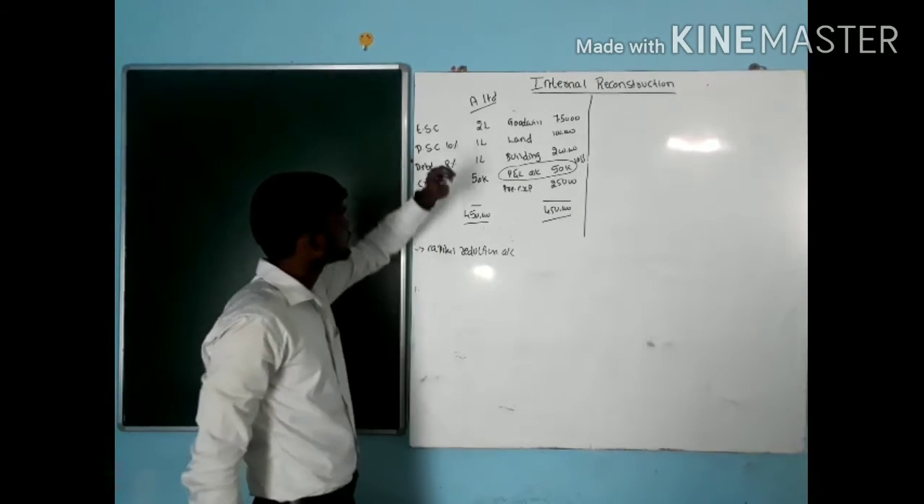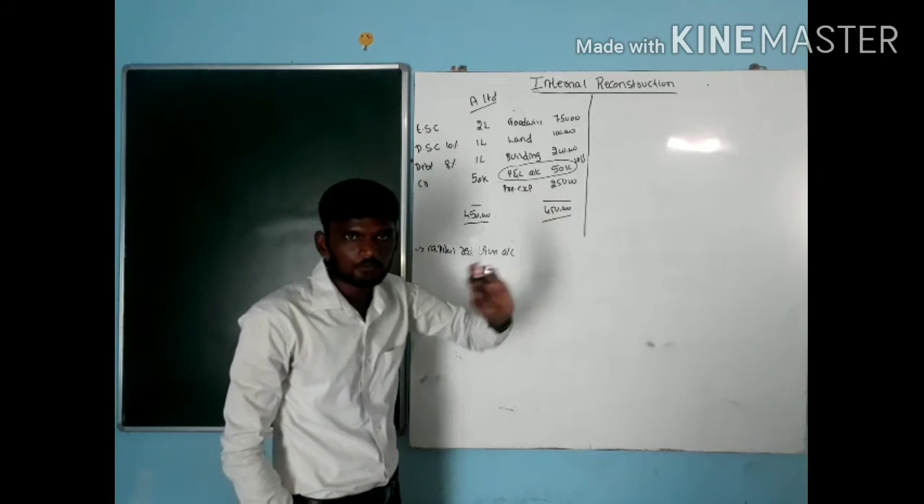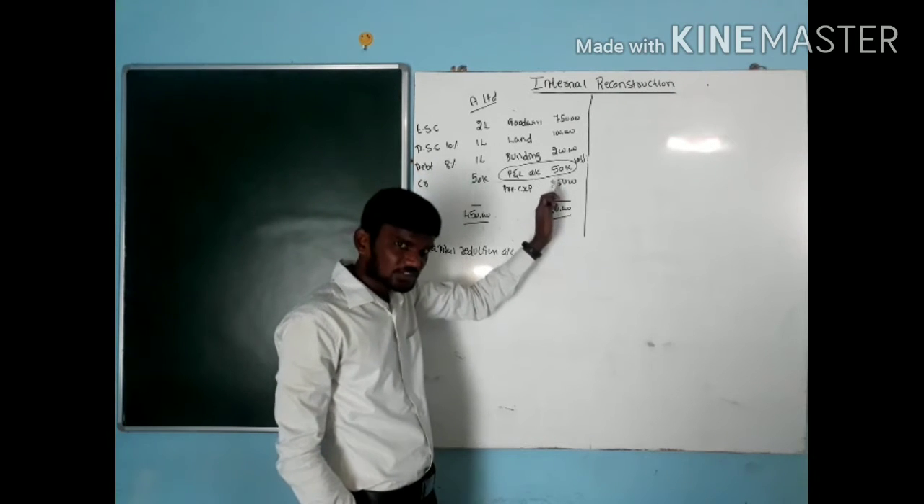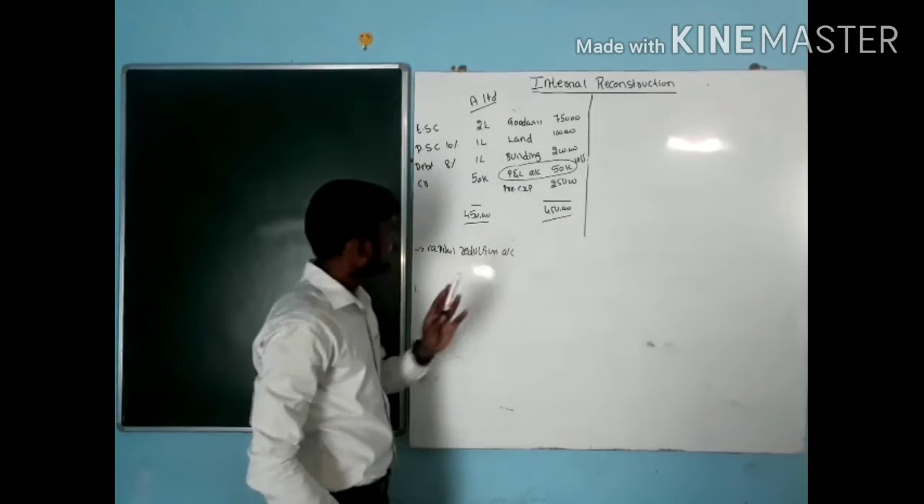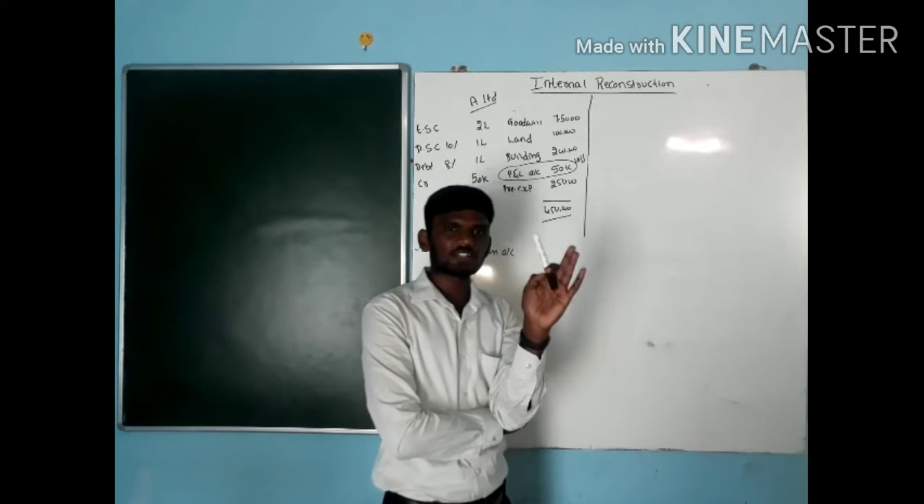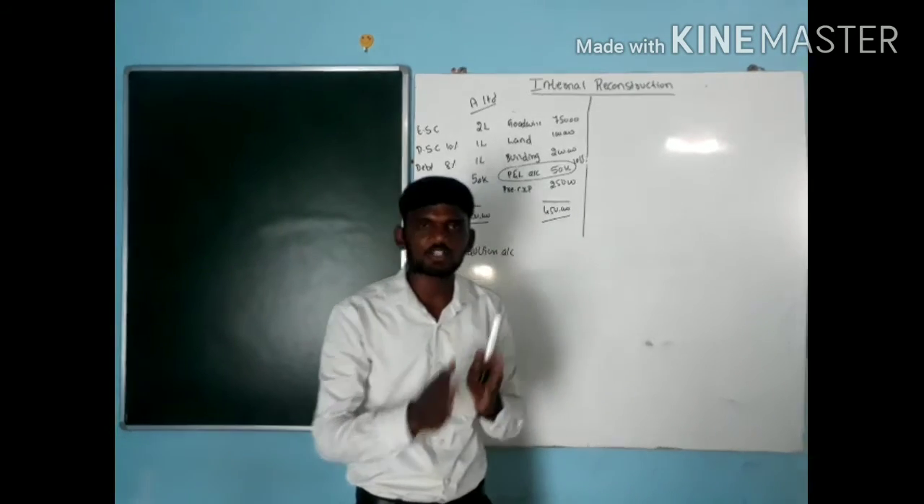For example, see here, A Limited is incurring a huge loss. The loss is how much here? 50,000. Now we have to reduce this loss, and again we have to start the company. Go for equity shareholders. Who are called equity shareholders? Equity shareholders are nothing but the actual owners of the company.